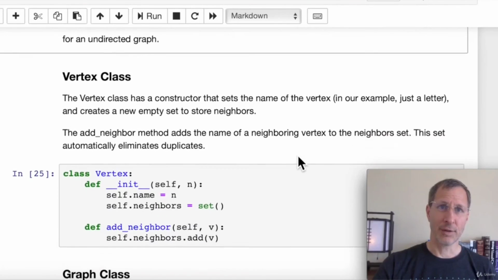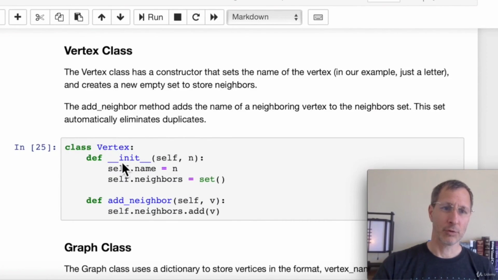Now let's look at the code. I'll post the code on my GitHub site, both in a Jupyter notebook format, which we're going to walk through in this video, as well as the regular Python file. So you can download that and test it in whichever format you prefer and try it out, and I strongly recommend you do that so you can really understand how graphs work. Now in the code we basically have two classes. We have a vertex class, which is pretty simple and there's not a whole lot to it. And then we have the graph class, which has a little bit more substance to it, but we'll walk through exactly how everything works. And then we have a little bit of test code, and I'll show you how that works.